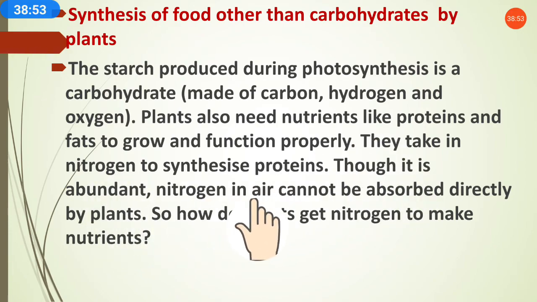Though it is abundant, nitrogen in air cannot be absorbed. Nitrogen is present in the air abundantly, but plants cannot take the nitrogen directly from the atmosphere. So how do plants get nitrogen to make other nutrients? Which nutrients? Proteins and fats. For that, nitrogen is important for the plant. So how will plants take the nitrogen, because they cannot take it directly from the atmosphere? So how will plants take the nitrogen?